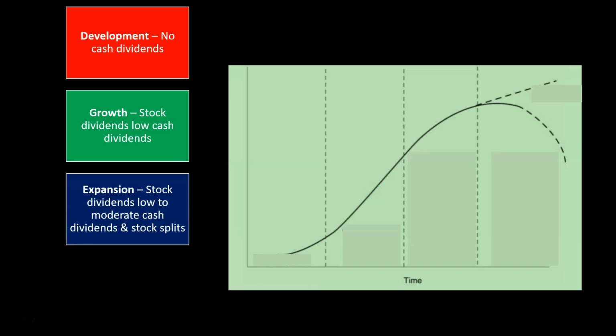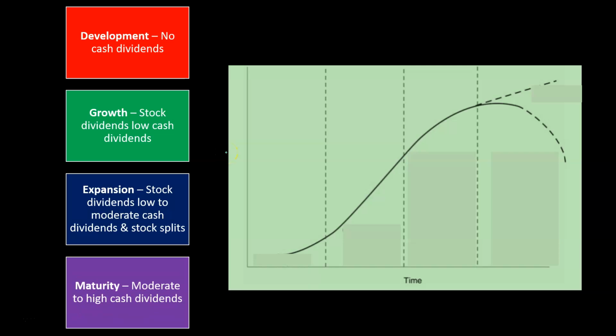And then we have the expansion stage: stock dividends, low to moderate cash dividends, and stock splits. You could have the stock splits and stock dividends here. This might be a situation where the price of the stock is getting high, and maybe they want to do a stock split to lower the price on the market to something more marketable to the average person during this stage, and that might make it easier to generate money.